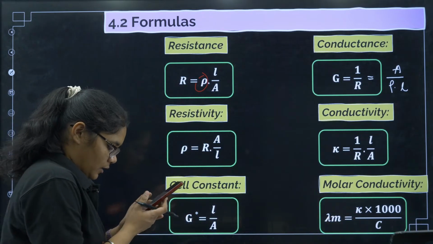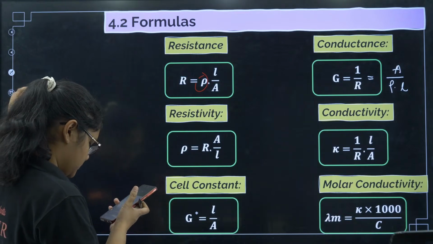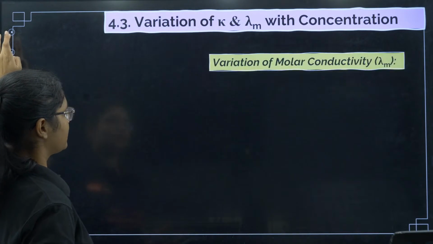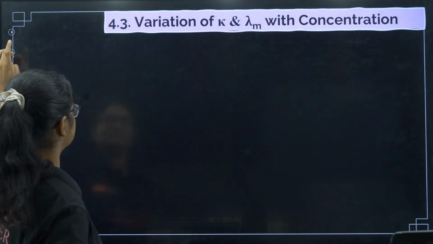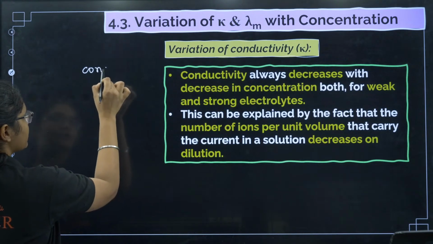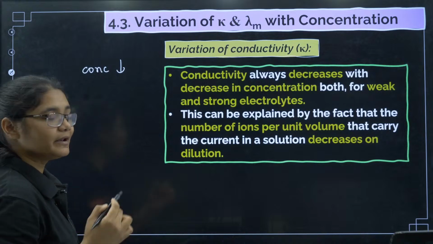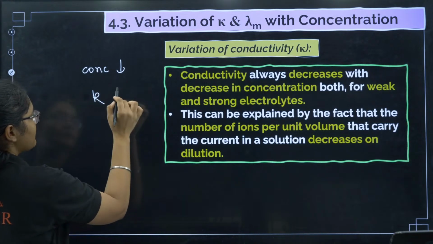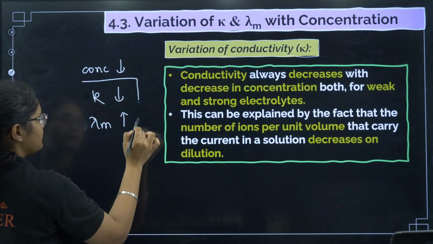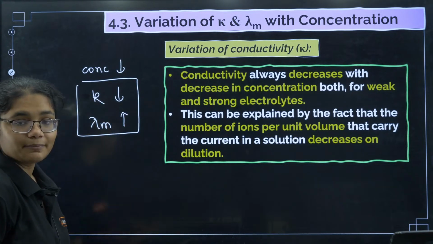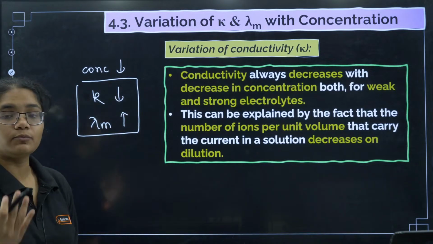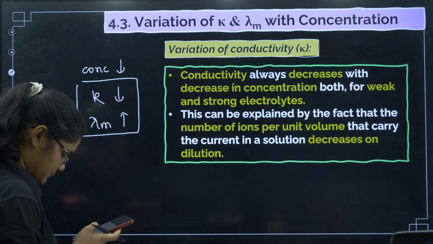Okay. Next, let's discuss the variation of conductivity. So here students, please listen, this is important, that if you decrease the concentration, then what will happen? Kappa value will decrease, but molar conductivity value will increase. So this is an important concept that you should remember. When we decrease the concentration, kappa value decreases, but molar conductivity increases.